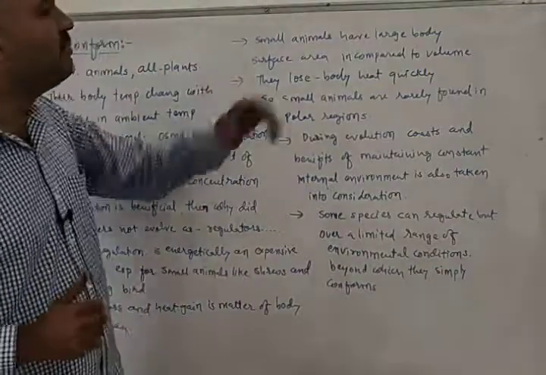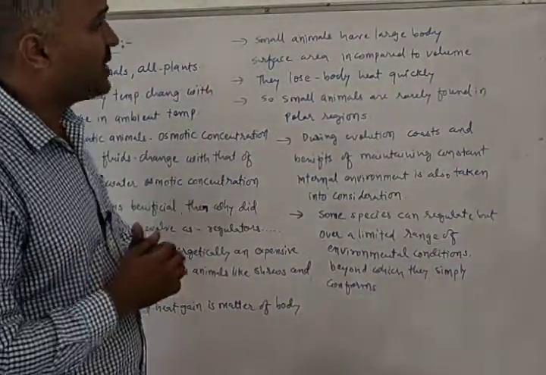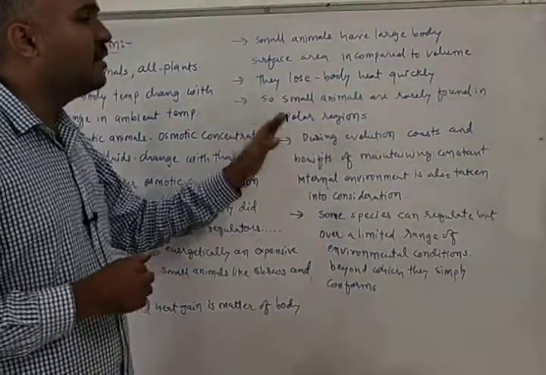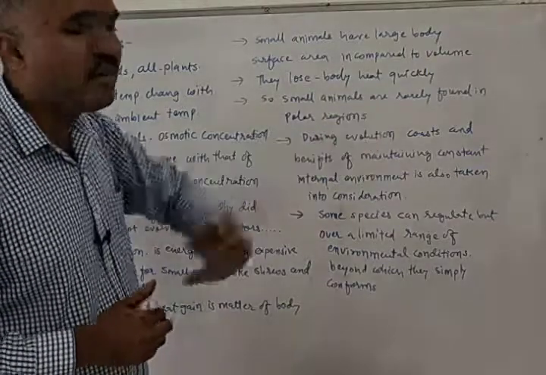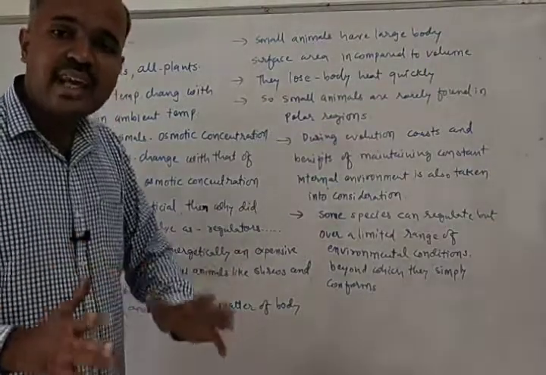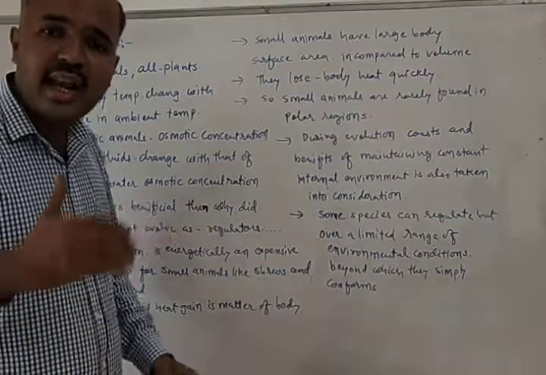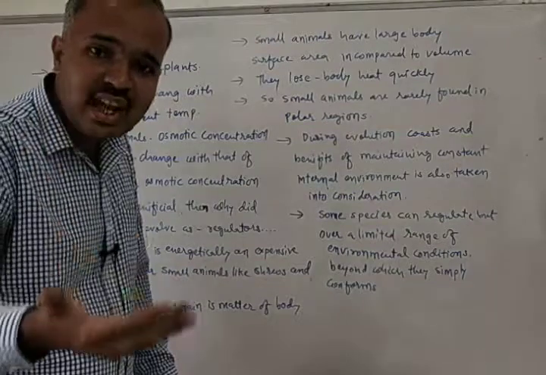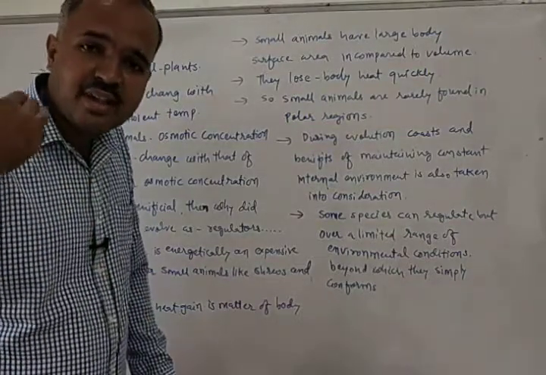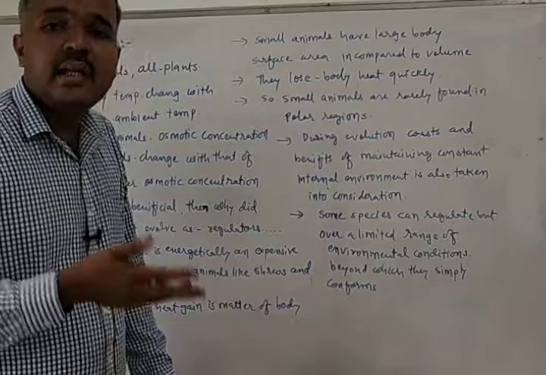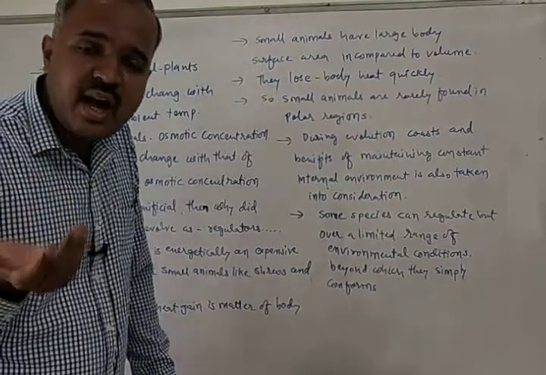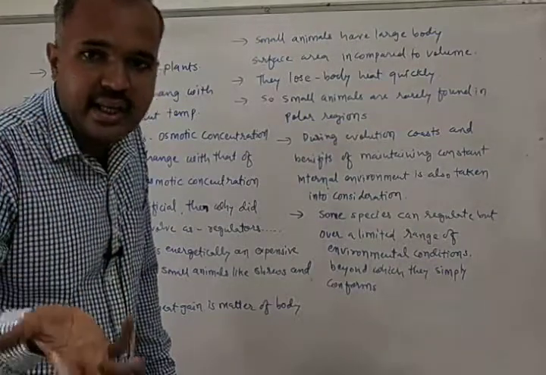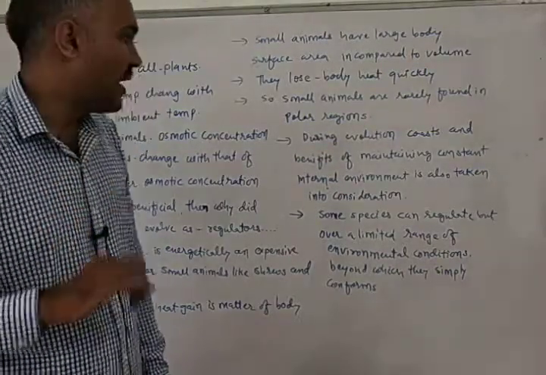So small animals have larger body surface area compared to the volume, and so they lose body heat quickly, and so these animals are rarely found in the polar region. They cannot maintain constant body temperature by spending too much ATP, because they don't have that much energy to spend, and their body surface area is high and their volume is low, so they lose heat quickly, and that's why they are rarely found in the polar regions.